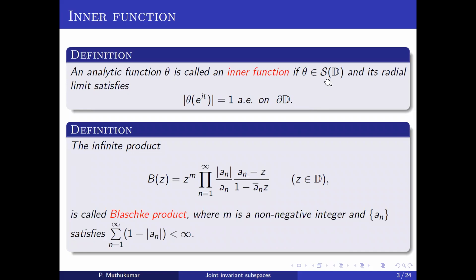From S of D, there's a special class of functions. An analytic function is called an inner function if it is from S of D and the radial limit satisfies that the boundary values have modulus equal to 1 almost everywhere on the circle. Now this is the definition of a Blaschke product. I hope all of you know this. It may also be a finite product, but this condition makes sure that the infinite product converges.